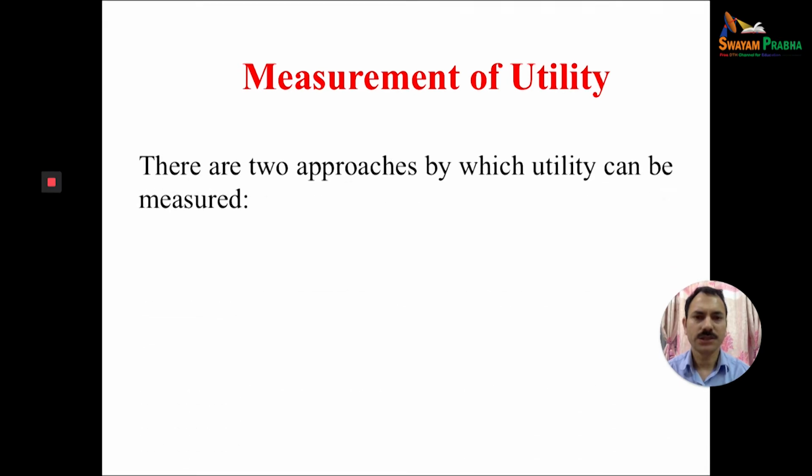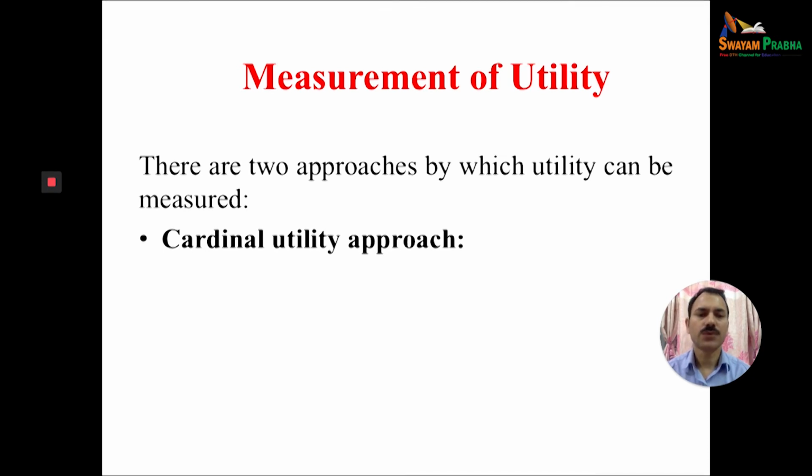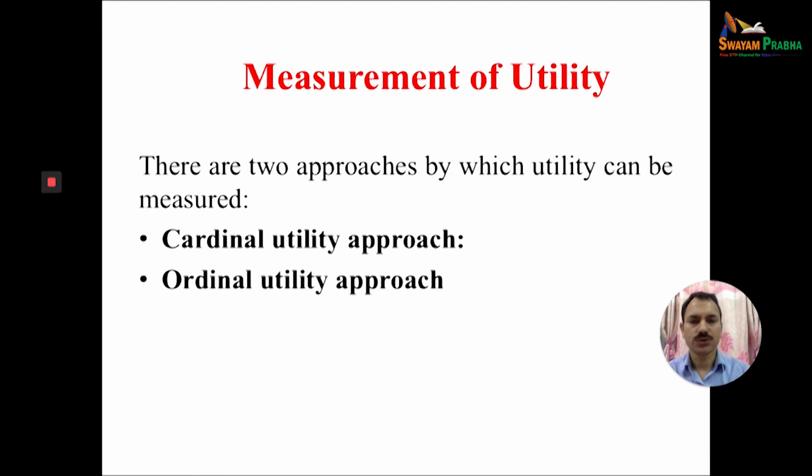Now let us discuss the measurement of utility. There are two approaches to measure utility in economics. One is the cardinal utility approach and the second one is the ordinal utility approach. The cardinal utility approach was developed by Marshall.